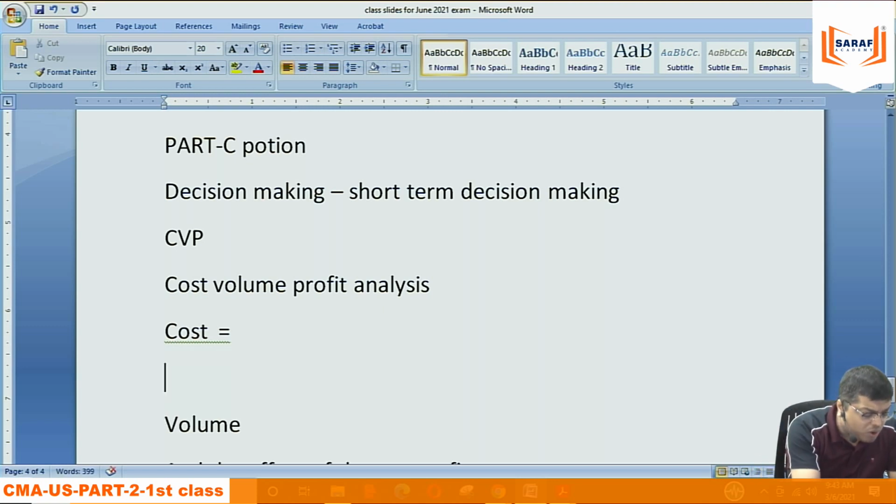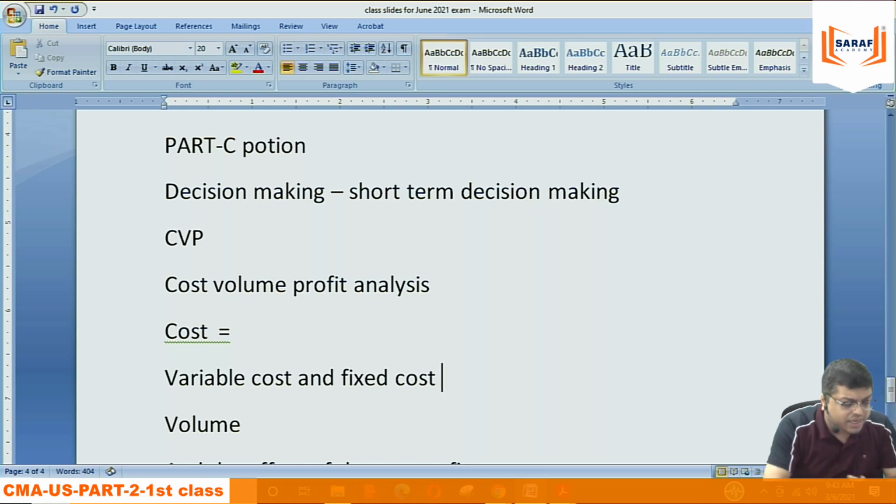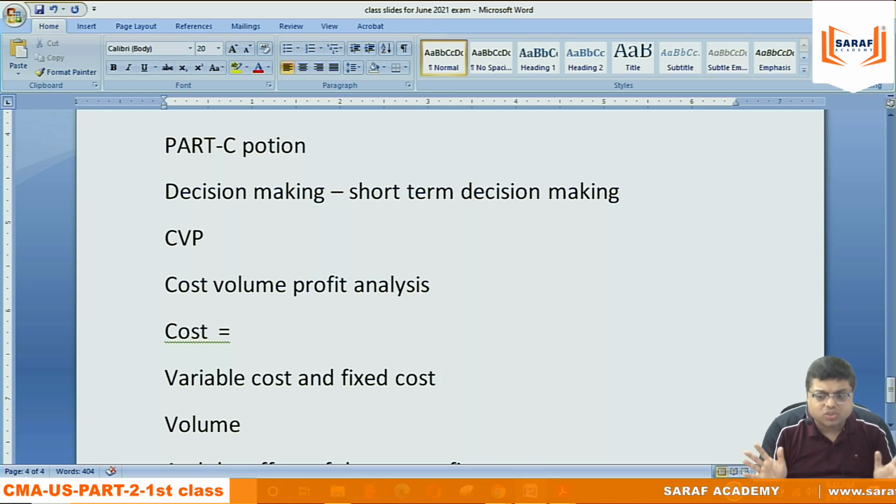But the most important costs which we need to understand are variable cost and fixed cost. Variable, which will vary, and fixed cost, which will not vary.